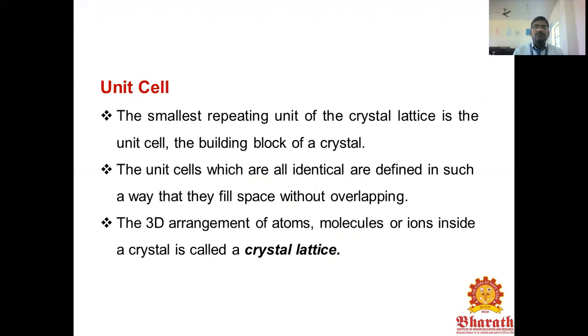The next one is the unit cell. This is the smallest repeating unit of the crystal lattice. The building block of the crystal is called a unit cell. The unit cells, which are all identical, are defined in such a way that they fill the space without overlapping. The regularly arranged unit cells are called a crystal lattice. The 3D arrangement of the atoms, molecules or ions inside the crystal is called a crystal lattice.